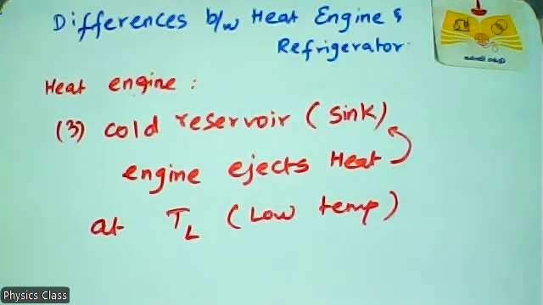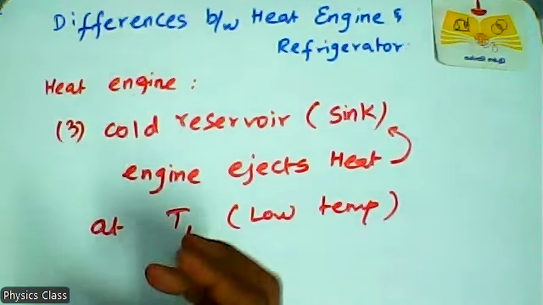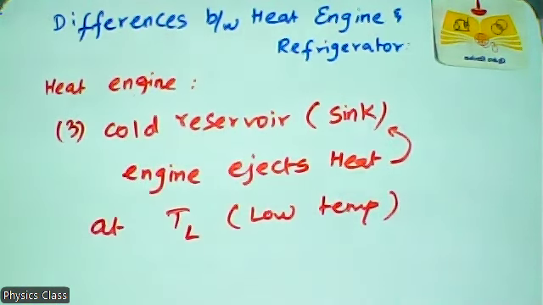So now you should be clear on how the heat engine can be defined. A heat engine converts heat into work. The working substance absorbs heat from the hot reservoir and converts it into work.